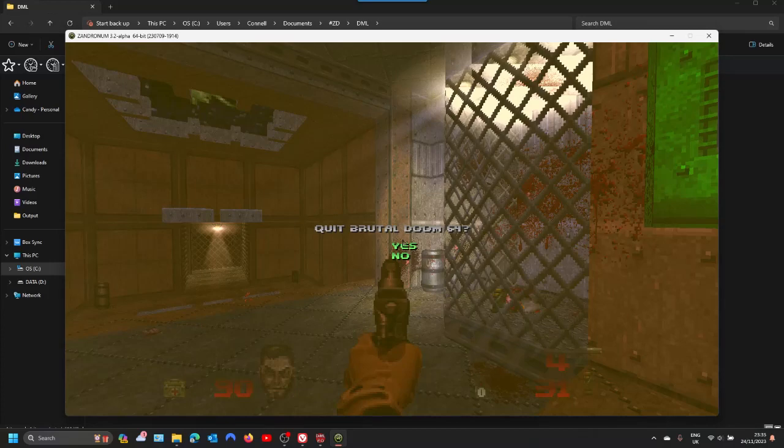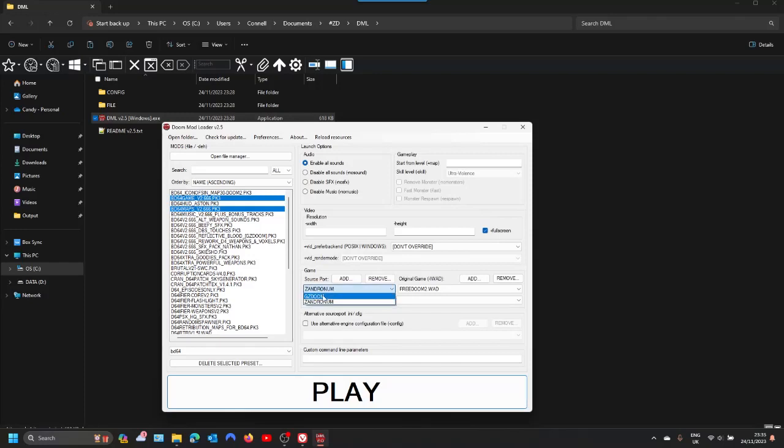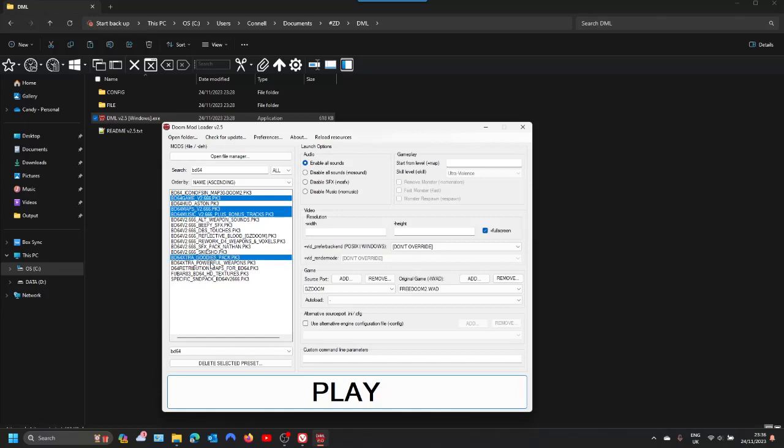I'm just going to quit out of Zandronum now and do a quick run of GZDoom. I'll add in a few extra mods this time. So I'll add in the bonus tracks, but I'm going to turn off the sound anyway because it'll probably be loud. So yes, just add in whatever submod you want. You can try the retribution maps instead of the BD64 maps, just don't run them together. If you want different sounds, you've got all the different sound packs here. Use whichever one you like, or default, up to you.